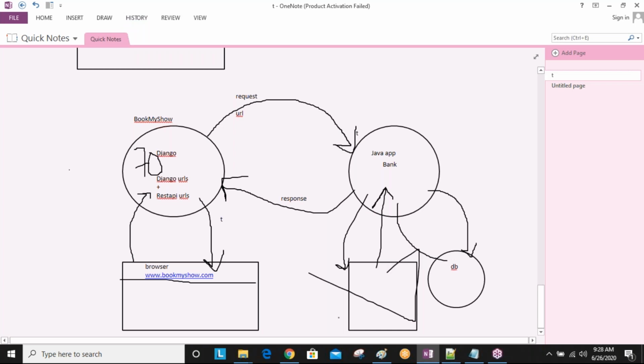From here only I want to communicate with this database. That is nothing but REST API. So these all things, when you are starting concept-wise, so many concepts are there. Slowly we will discuss each one clearly.